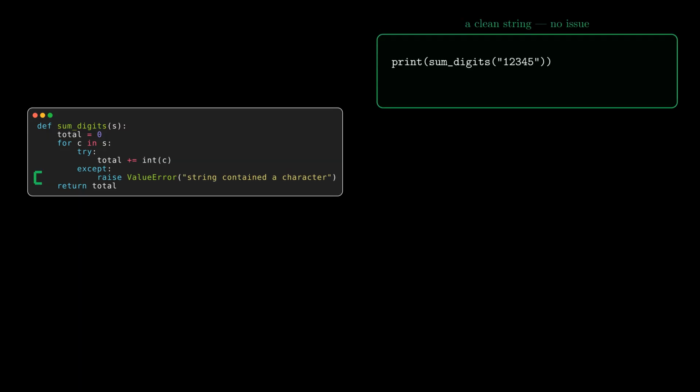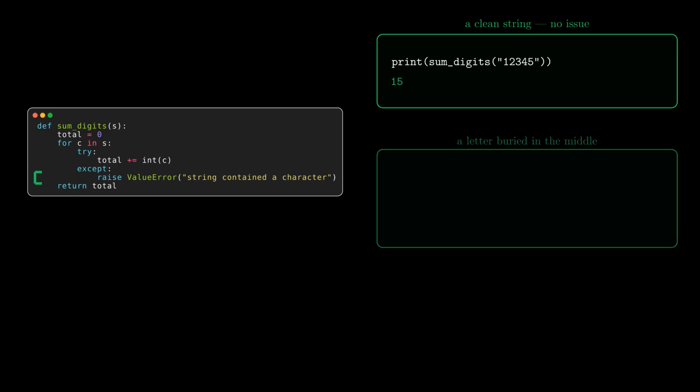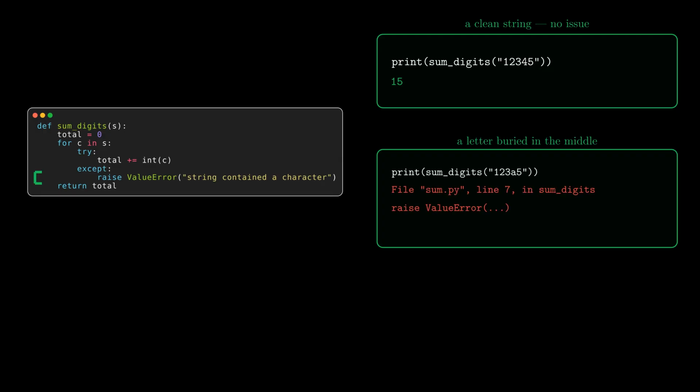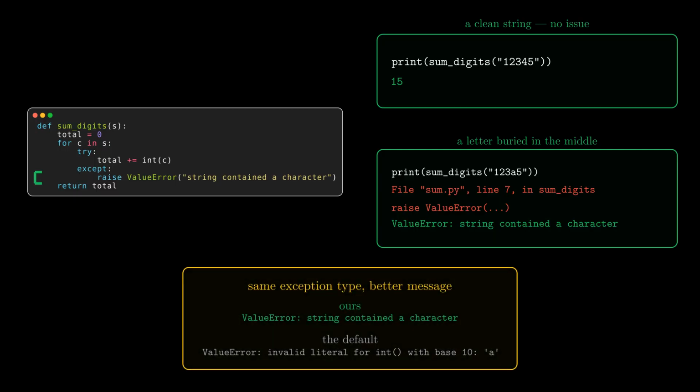Feed the function a clean string of the digits 1 through 5, and there is no issue. The loop finishes and returns 15. Feed it a string with a letter buried in the middle, and it still crashes with a ValueError, the same exception type as before, but the message is now ours: "string contained a non-digit character," instead of the cryptic invalid literal complaint. Same crash, but in terms and words a human can read.